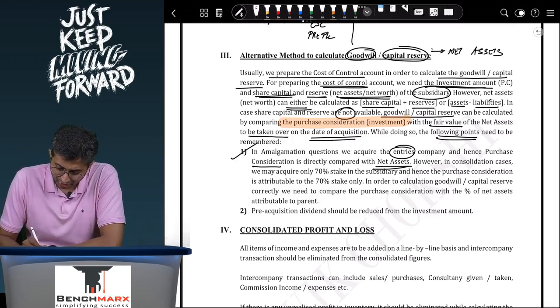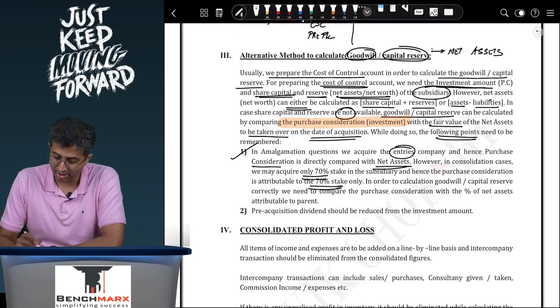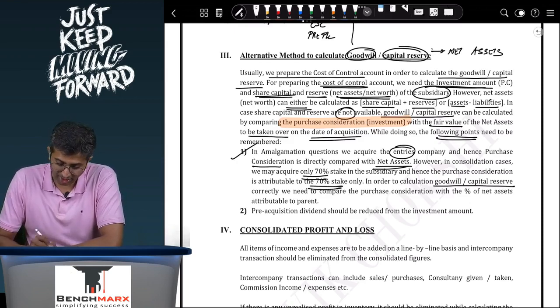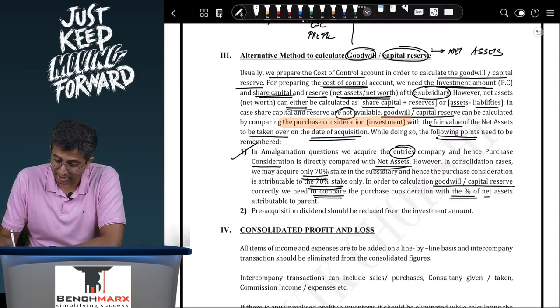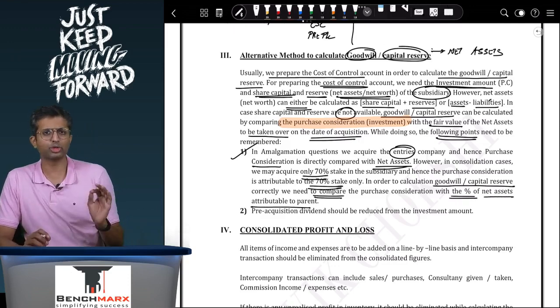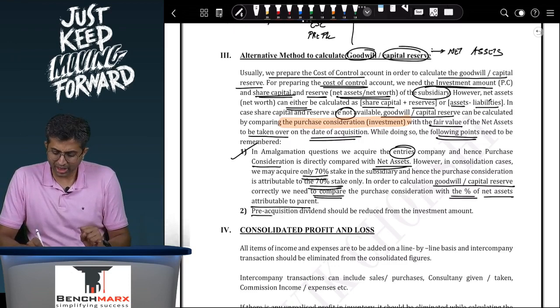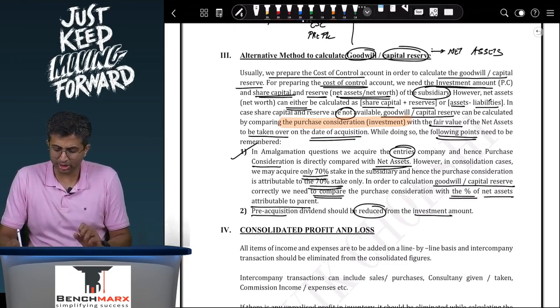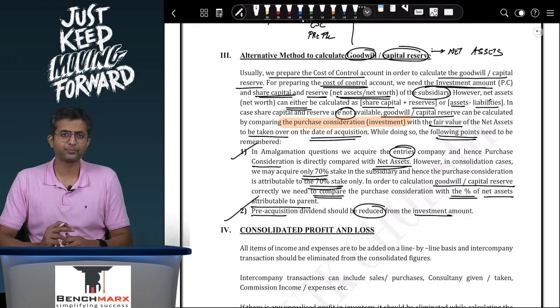In consolidation cases, we may acquire only 70% in the subsidiary, and hence the purchase consideration is attributable only to the 70% stake. In order to calculate goodwill or capital reserve correctly, we need to compare the purchase consideration with the percentage of net assets attributable to the parent. The pre-acquisition dividend, if any, should be reduced from the investment amount.